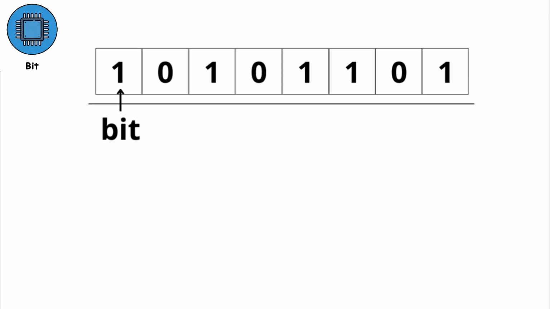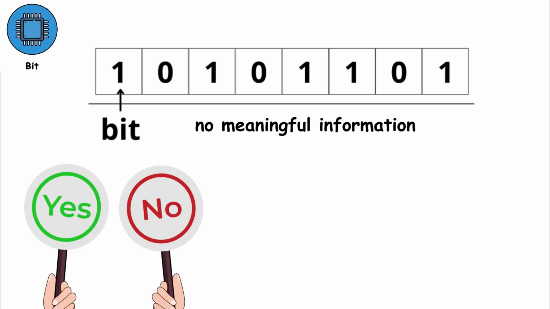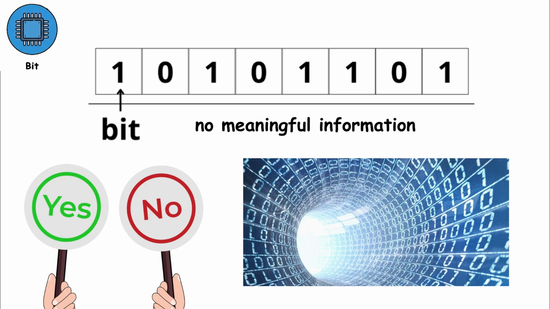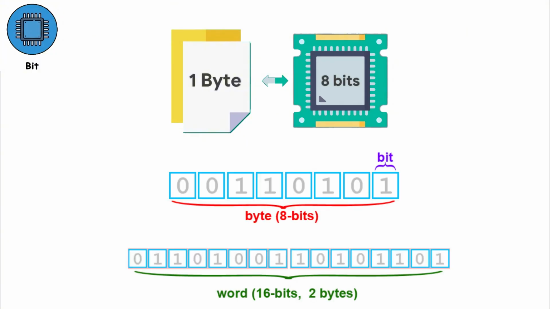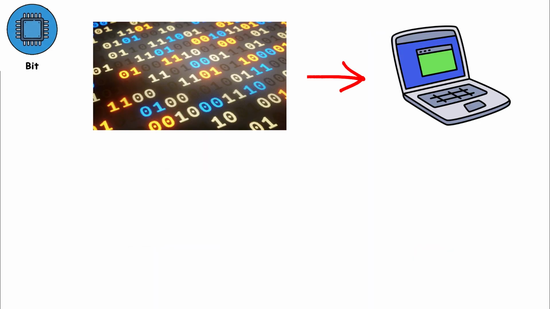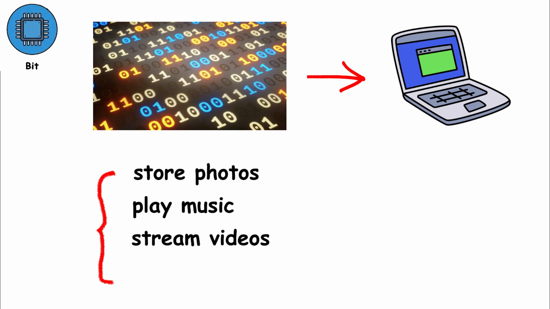On its own, a single bit carries almost no meaningful information. It simply represents a basic yes or no choice. However, when bits are combined, they become powerful. For example, 8 bits form 1 byte, which is enough to represent a single character, such as a letter or a number. By grouping millions or even billions of bits together, computers can store photos, play music, stream videos, and